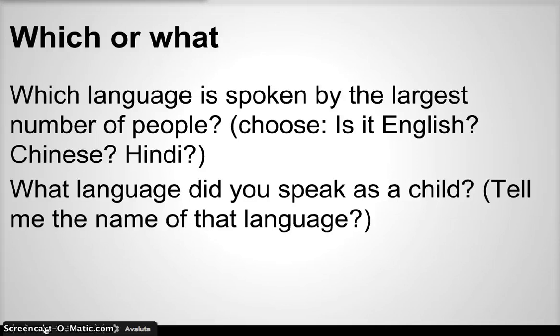Which language is spoken by the largest number of people? Again, you can choose, is it English, Chinese, or Hindi? But in the next example, what language did you speak as a child? Again, it's more a question of me wanting you to tell me the name of that language, not choosing.